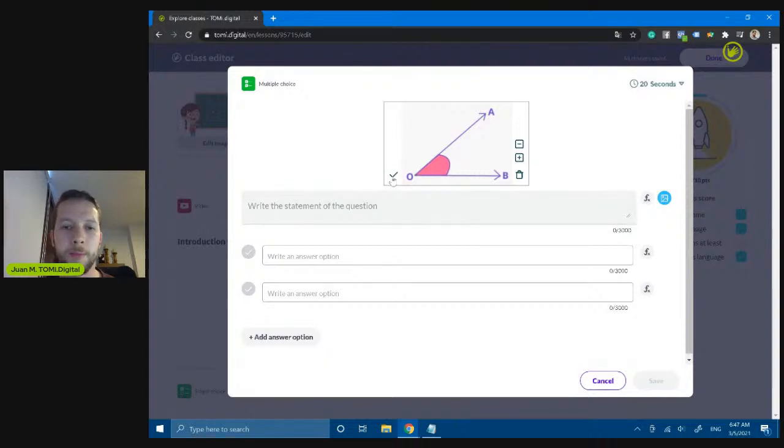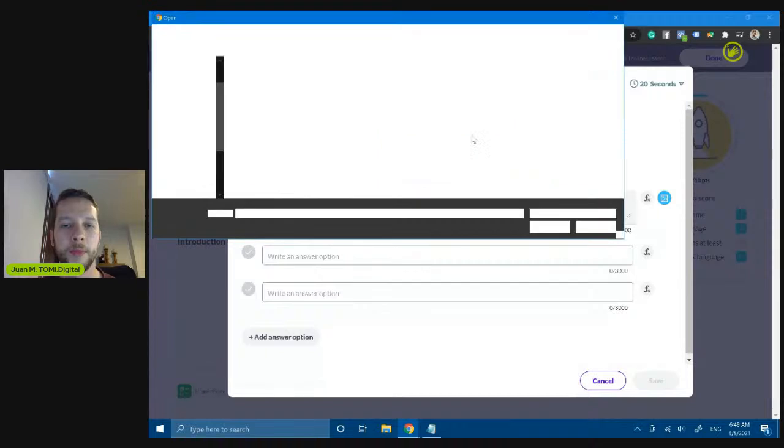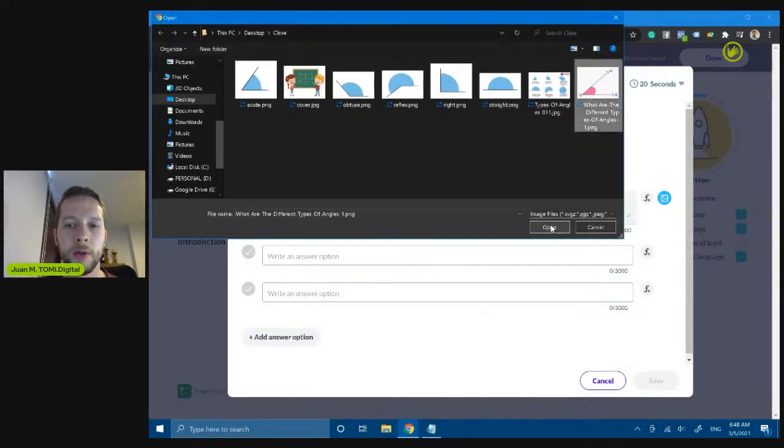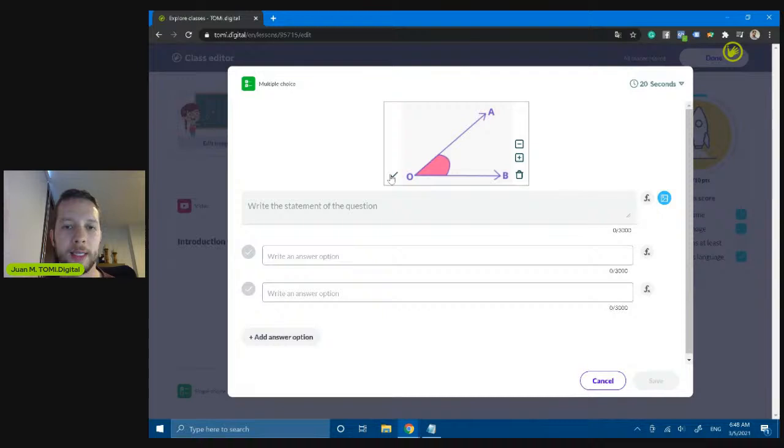And the reason is that probably you didn't click here for checking or selecting the image, to confirm that that is the image you are going to use. So that's very important. I'm going to do it again. You just click here, you select an image, and you need to check it. Why is it important to check it? Because you can actually edit the image, so you can zoom in and zoom out when the image is bigger. I'm going to show it to you before, but the final step is clicking the check icon.